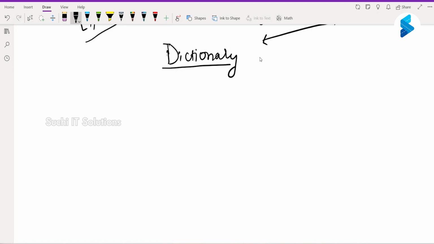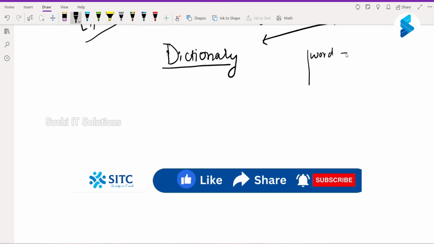So a dictionary is a simple book which has a word and a meaning for it. Whenever you want to find a meaning, you should know what your word is. Only if you know the word can you look for a meaning in the book.